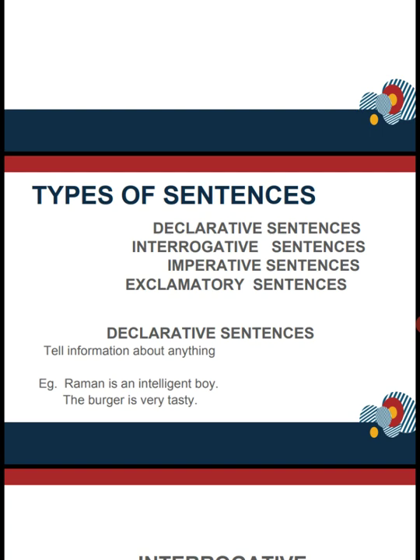Second example is the burger is very tasty. What is told about the burger is that it is very tasty. So this is a declarative sentence. You can also take Humpty Dumpty sat on a wall. Where is Humpty Dumpty sitting? He is sitting on a wall. This is a declarative sentence.